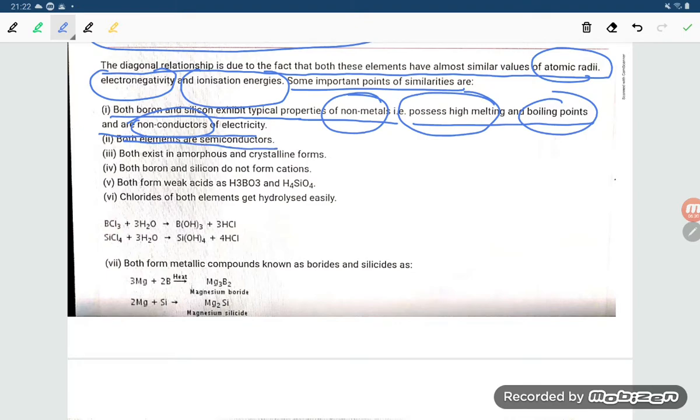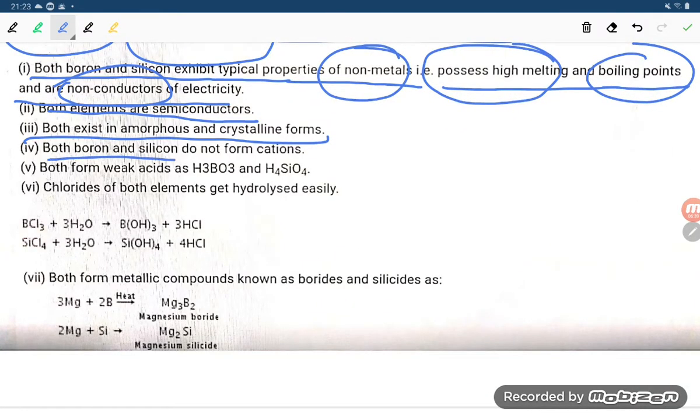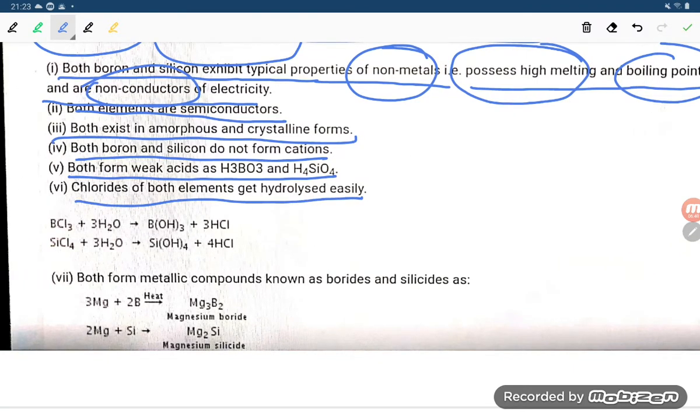Both elements are semiconductors, no problem, student. Next one, both exist in the amorphous and crystalline form, that is also no problem. Both boron and silicon do not form cations. Both form weak acids H3BO3 and H4SiO4. Chlorides of both elements get hydrolyzed easily. So BCl3 hydrolyzes with water giving B(OH)3, and SiCl4 hydrolyzes with water giving Si(OH)4.